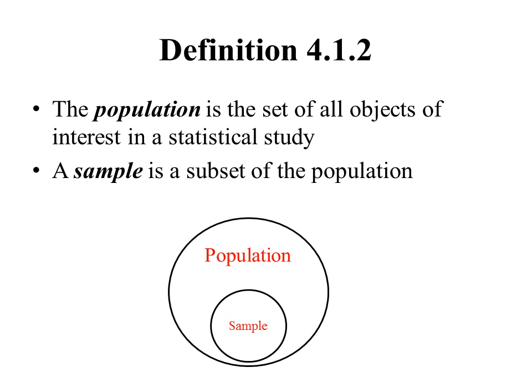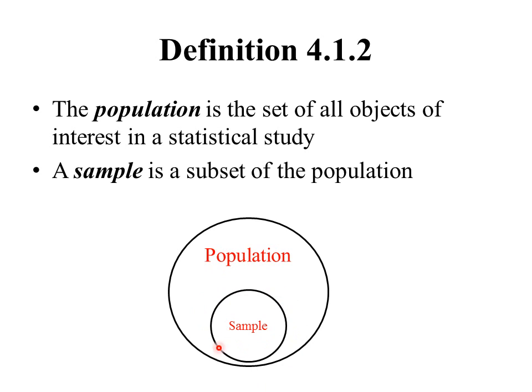So this observation leads to our next set of definitions. Number one here, the population is the set of all objects of interest in a statistical study. And then a sample is a subset of the population. So here's a simple illustration of this. The population is the large set of all objects that we're interested in.